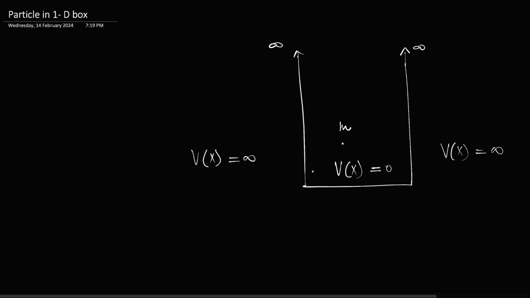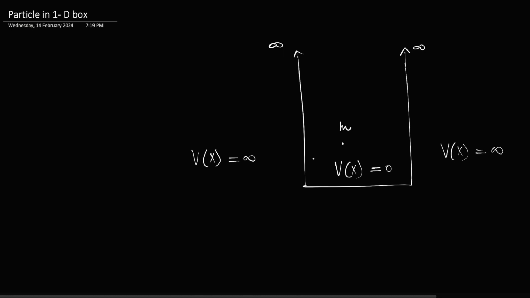Now, what do we mean when we say that this potential is infinity? Generally, we imagine that there are big walls and a particle is inside those two walls in the 1D potential, and these walls are infinite. But actually, what do we mean? Like physically, what is it? Physically, here potential is infinity means potential energy is infinity.